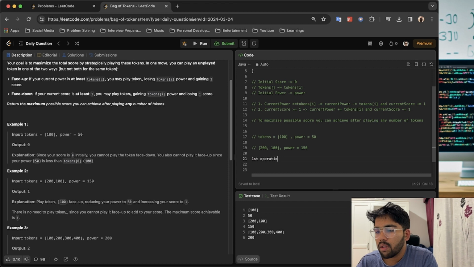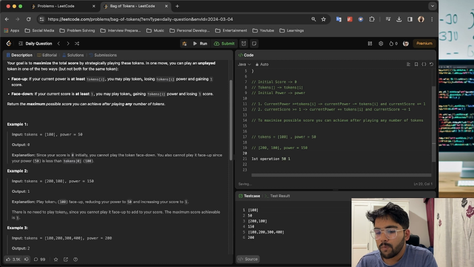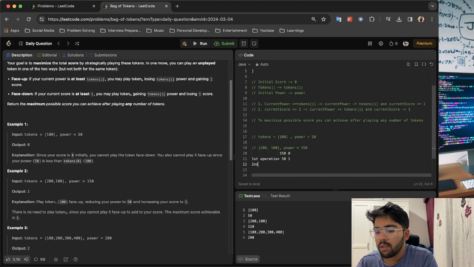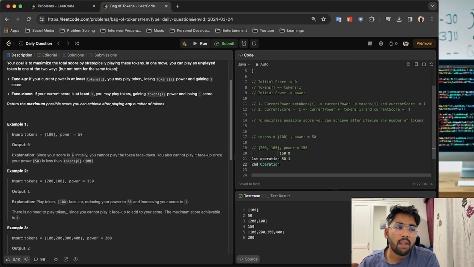First operation, we can just subtract it and it will be 50 for the power. On the left side I'm writing the power, and on the right the score. So the initial score was 0 and then it became 1. Now we come to the second operation, and one thing the question already mentioned: a token that is already played cannot be played again.